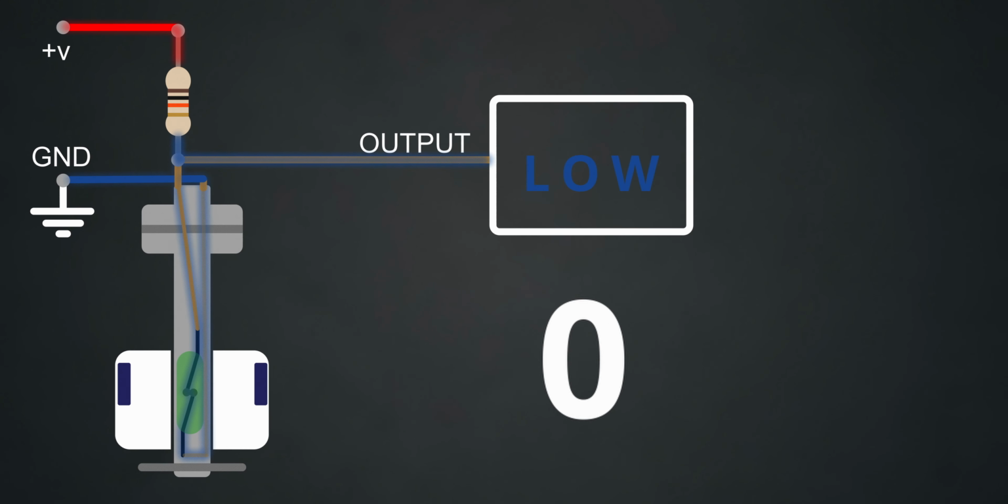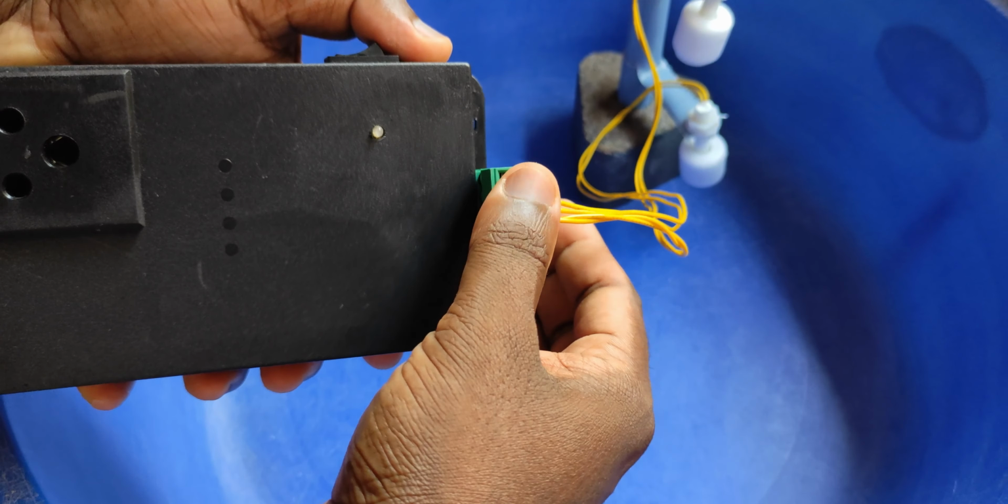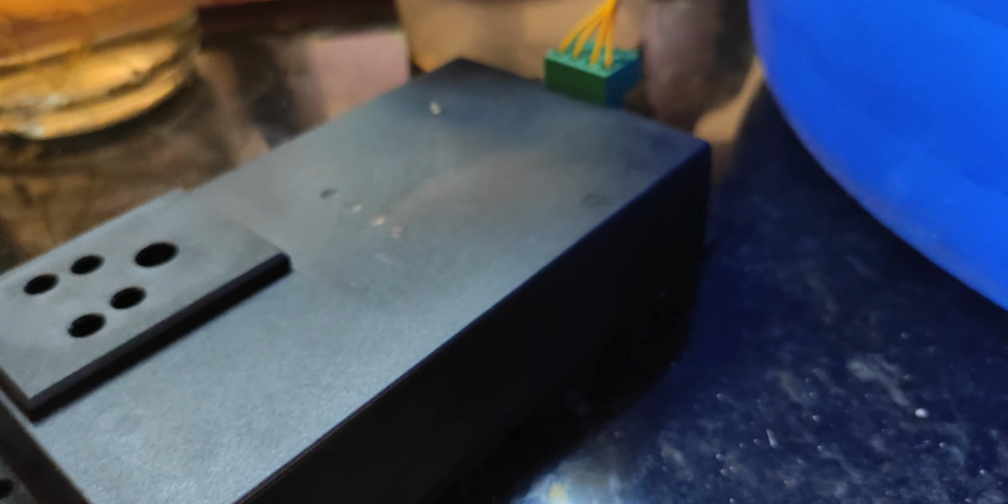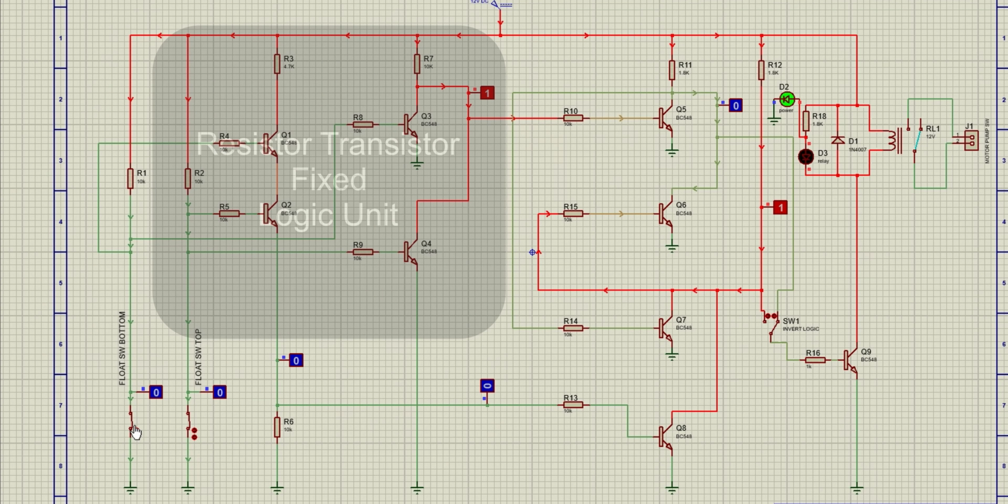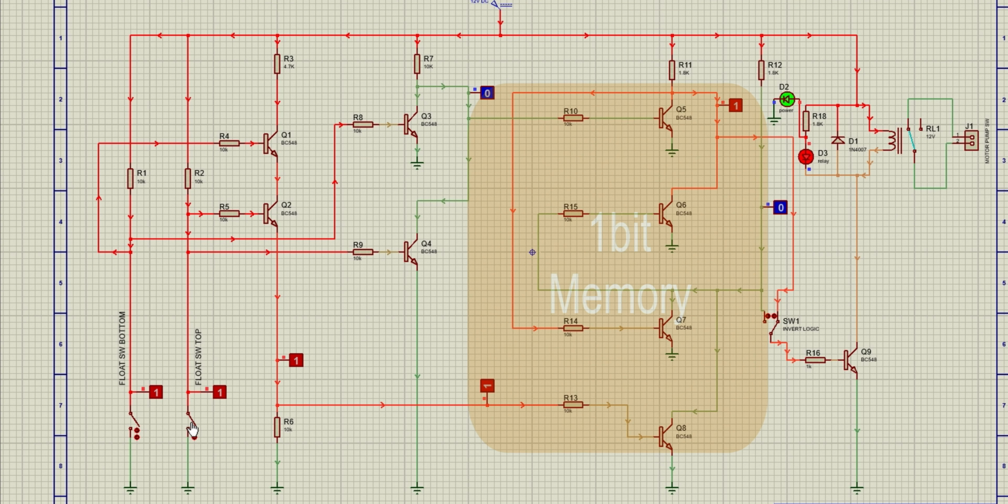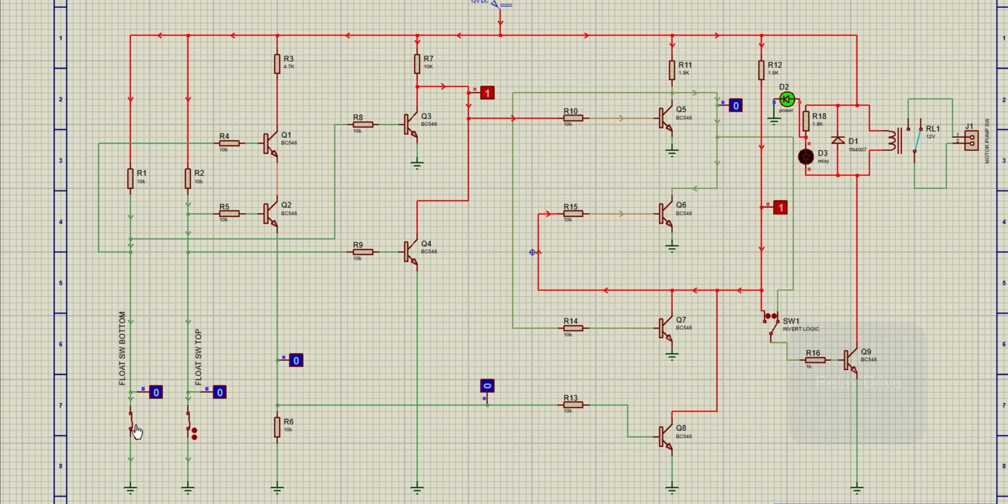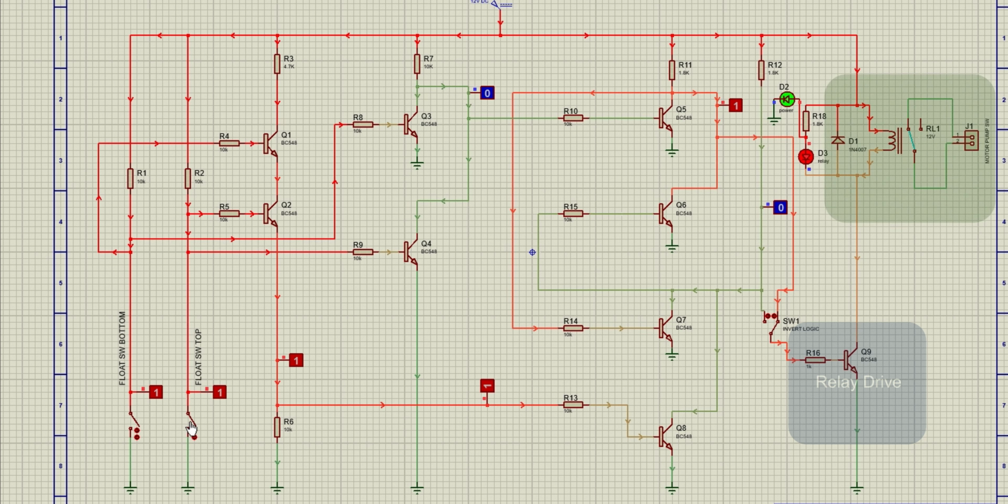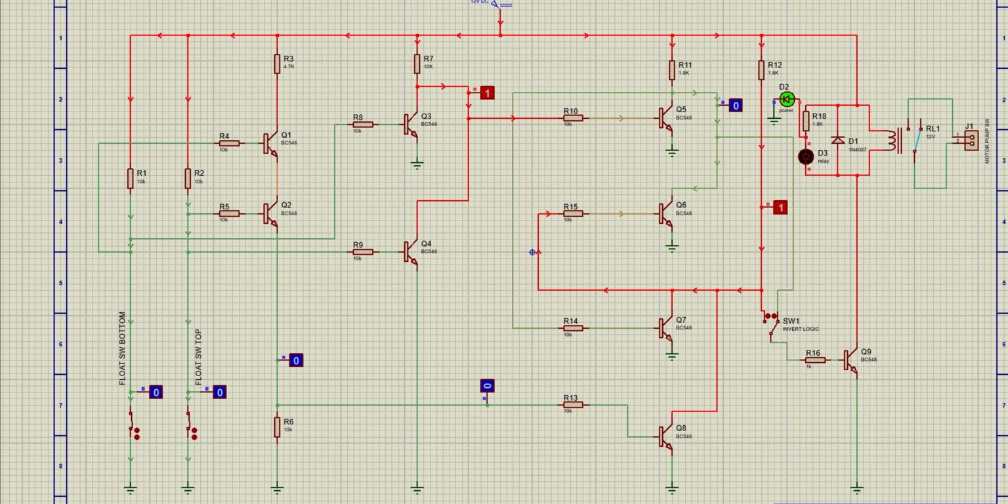That's how binary works. We're gonna feed these float switch signals to the resistor transistor fixed logic unit of the circuit. I made that using 4 transistors. And I made a 1-bit memory using another 4 transistors. You know, without the memory, we can't make an intelligence. And the output of the memory is driving another transistor, which is driving the relay that is used to switch the pump on and off. Let's talk about how it works.